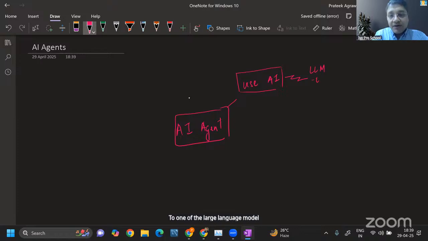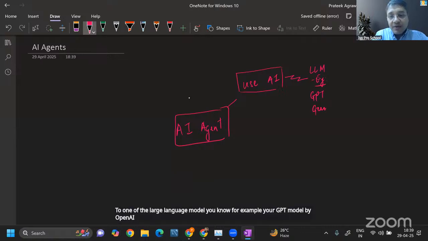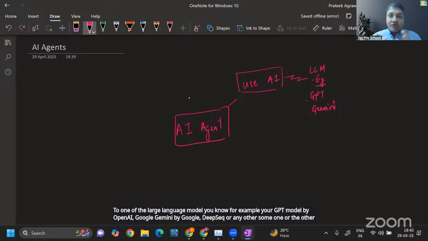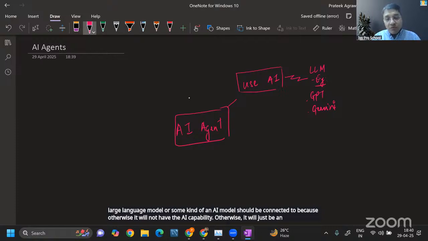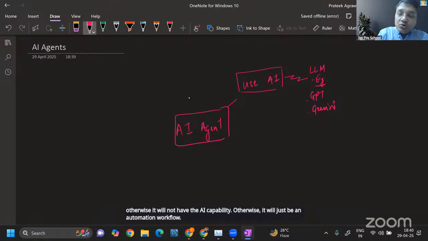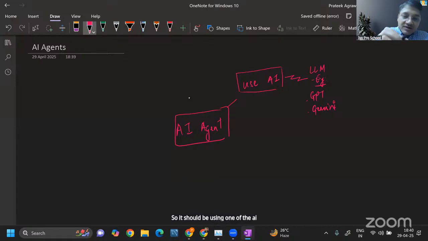For example, your GPT model by OpenAI, Google Gemini by Google, DeepSeek, or any other large language model or some kind of AI model should be connected. Because otherwise, it will not have the AI capability. Otherwise, it will just be an automation workflow, right? So it should be using one of the AI models. It should be connected.